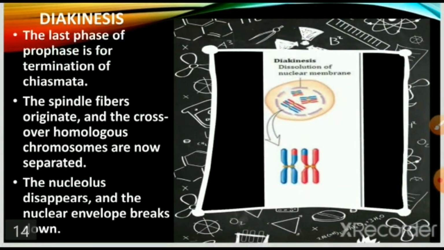Next and the last stage of prophase 1 is diakinesis. Now here, the last stage of prophase is for termination of chiasmata. The spindle fibers originate and the crossing over homologous chromosomes are now separated. The nucleolus disappears and the nuclear envelope breaks down.